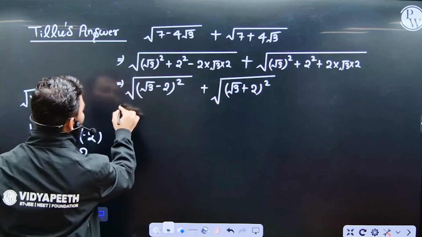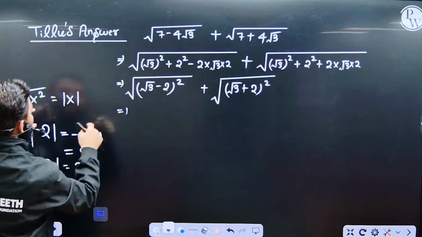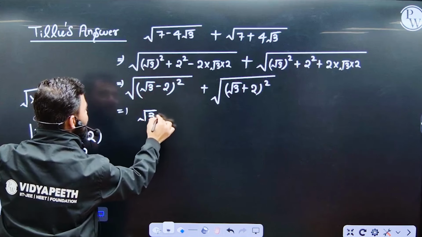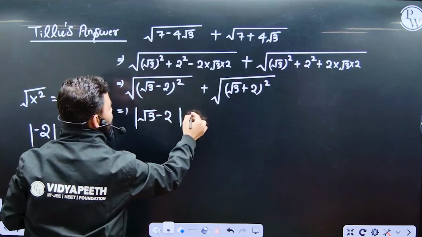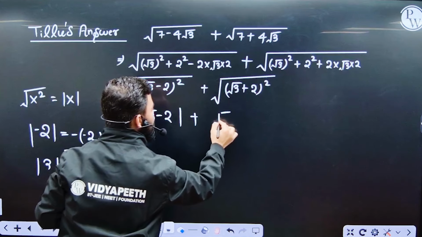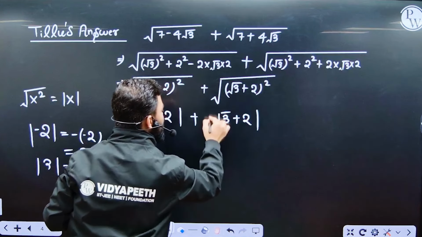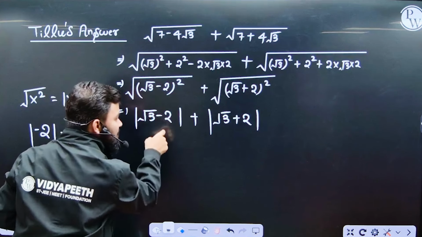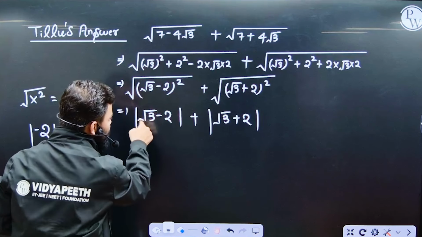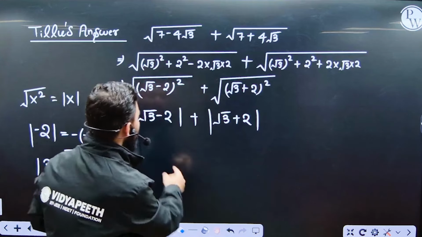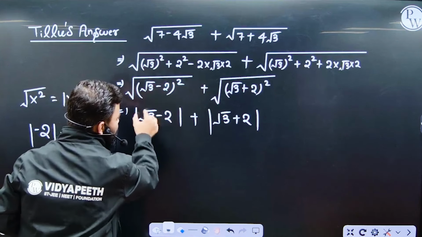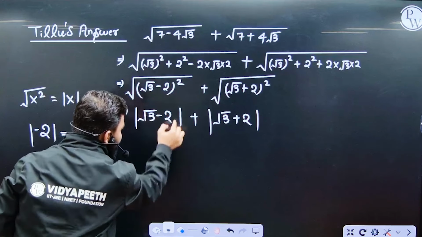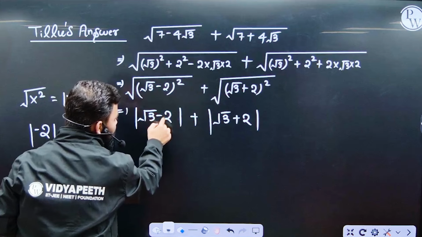So here, according to this property, what did Tillu do? The square root of x square is mod of x. So it comes with mod: root 3 minus 2 with mod, and this root 3 plus 2 with modulus. And the quantity inside this modulus, we will check whether it is positive or negative. Root 3 is nearly 1.732 and 2 is 2. So 1.732 minus 2 comes out to be negative.